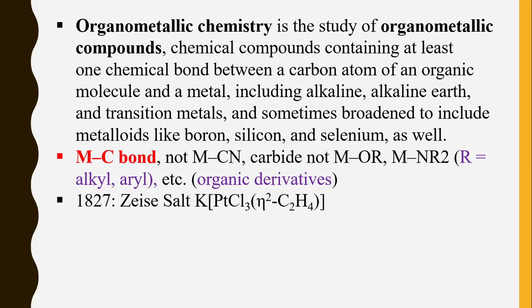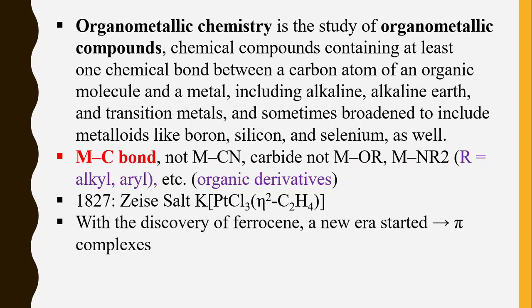We are going to discuss in detail what is meant by hapticity, but you should know this symbol. The platinum metal is a transition metal, and the carbon is from the organic moiety. That's why we call it an organometallic compound. Always remember, the first organometallic compound is Zeise's salt, and its formula is potassium, platinum, then 3 chlorines and alkene.